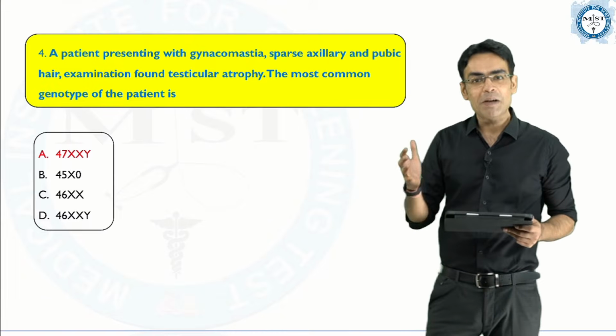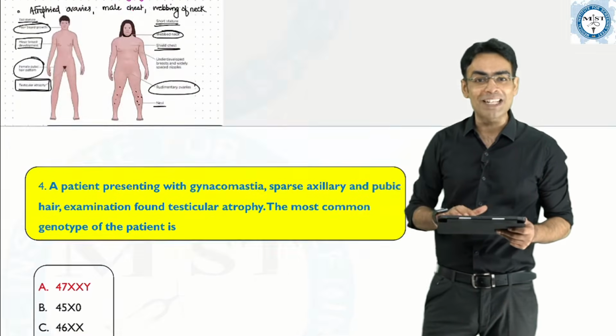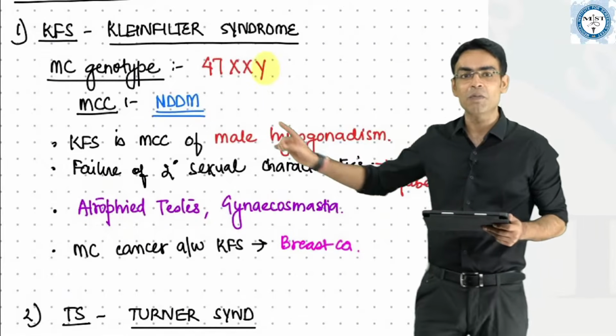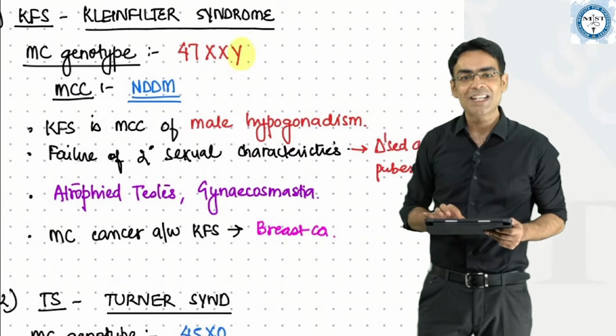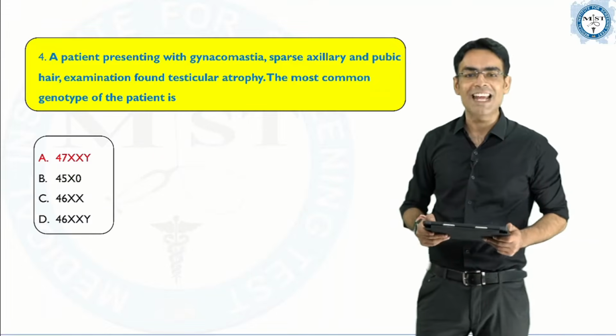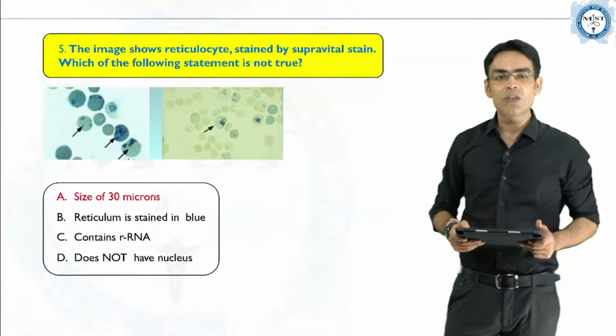Now same thing, but now they have asked genotype, and we have written, as I have shown you just now, that the most common genotype for Klinefelter syndrome happens to be 47XXY. So the correct answer for this question happens to be 47XXY. Moving on to the next question.